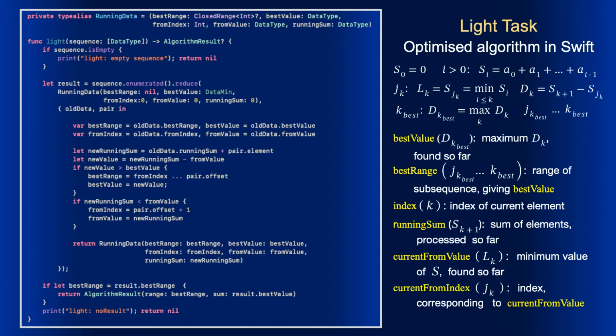If the best range is set, the algorithm result is created and returned, otherwise there is an error message and the function returns nil. The appearance of the code has changed, but the code hasn't changed essentially, only it has become bigger and more engaged because of the need to pass the status.